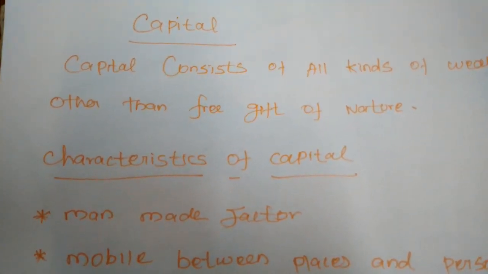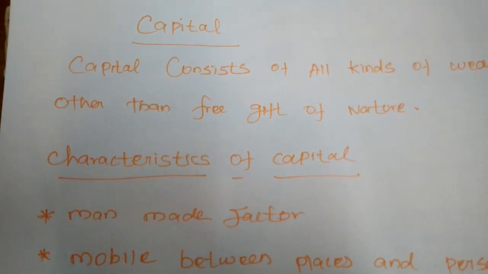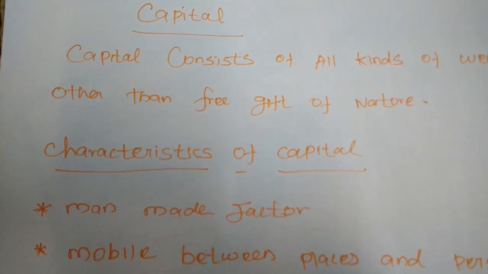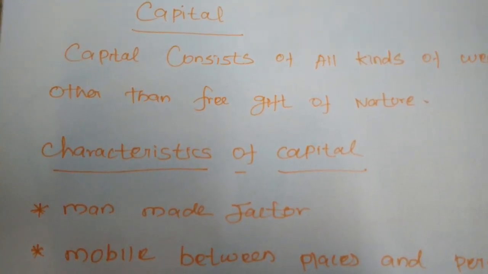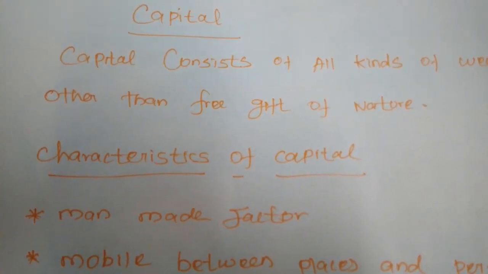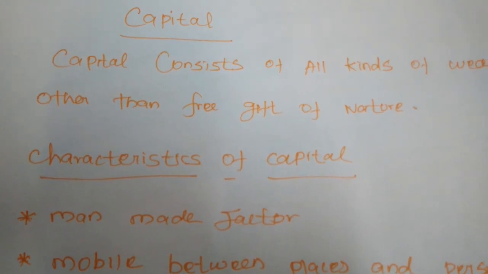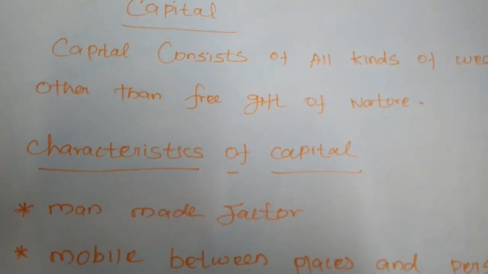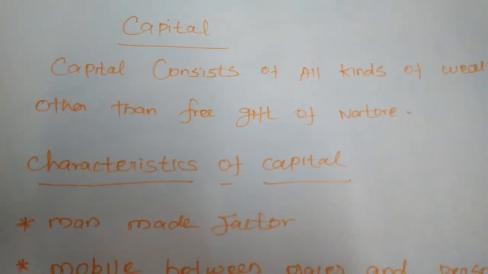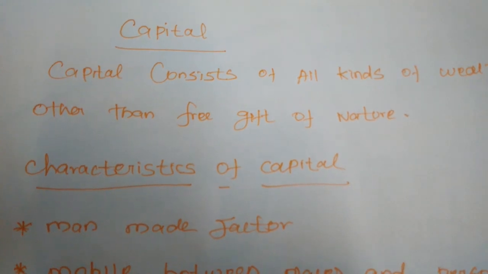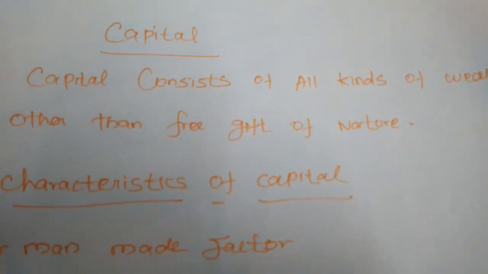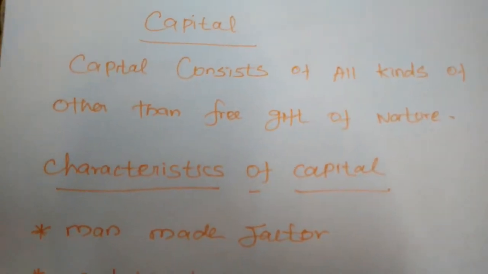For example, a tractor is a capital asset which can be used in cultivation or farm production. But if for some reason it is kept unused for some period, it cannot be termed capital for that period, because whenever the tractor is not used for the farm, we cannot get income. So at that time the tractor is not capital.